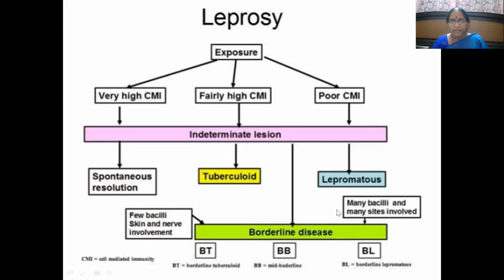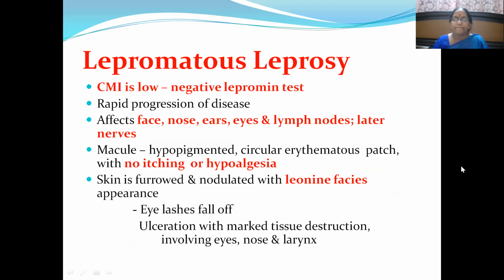Okay. Then borderline disease means which lies between tuberculoid and lepromatous, so it can get converted to borderline tuberculoid or borderline leprosy depending on the situation if it is not treated on time. Then we'll come across lepromatous leprosy. We'll know something about this.